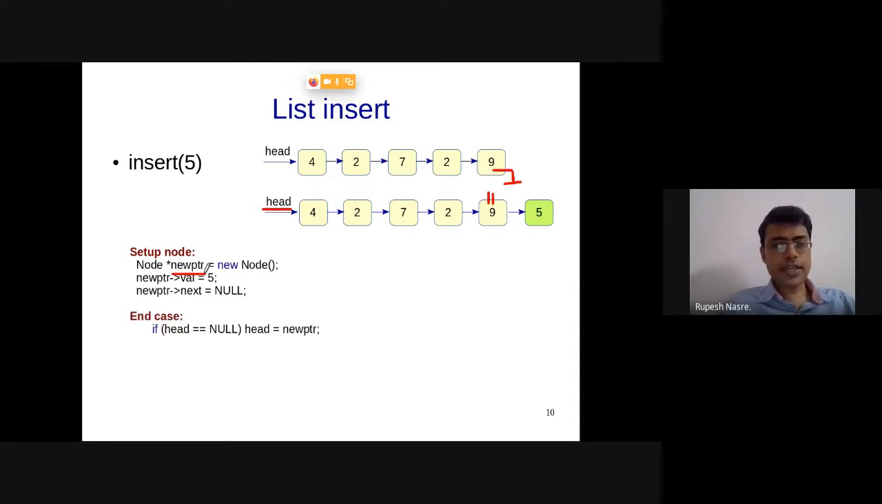Oh, by the way, this is the end case. Whatever we discussed just now, go to the last node which has the next pointer to be null, is the regular case, which is going to come as soon as the list is non-empty. And the end case is the one for which we said non-zero versus 0. If there are 0 elements, then I need to update the head variable. So if head is null, then I say head equal to new PTR. Is this correct? Any questions on this one? If head is null, then I just say head equal to new PTR.